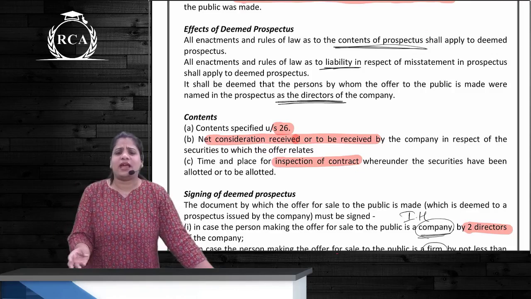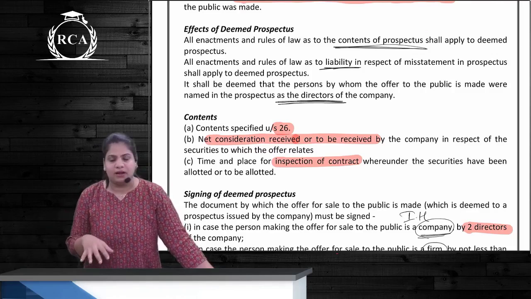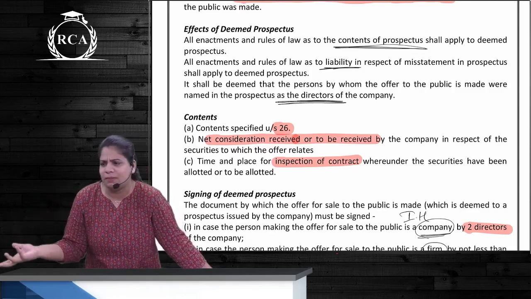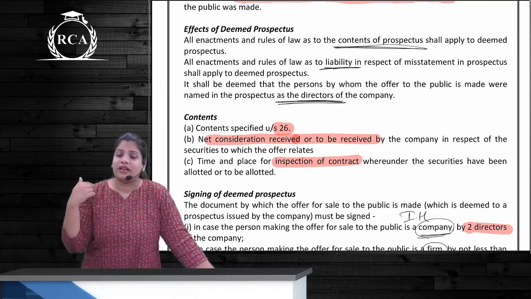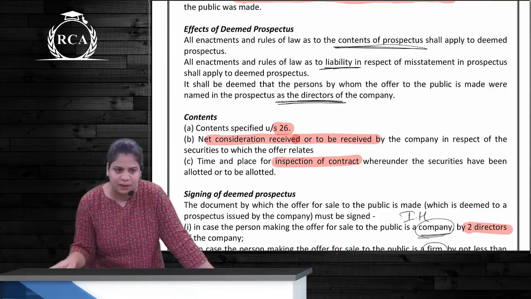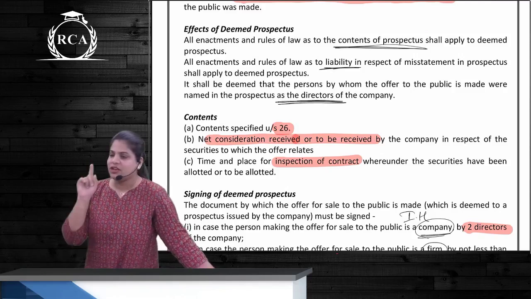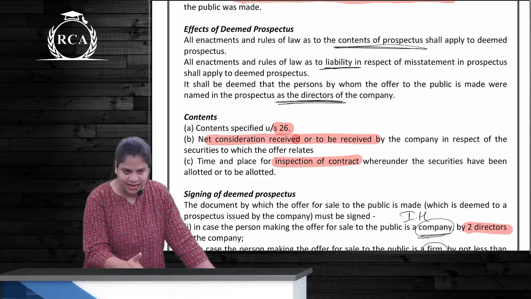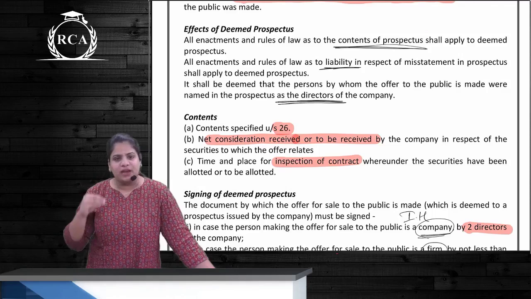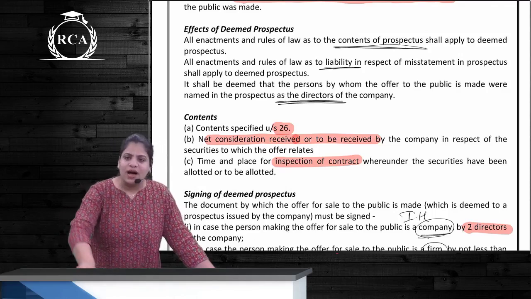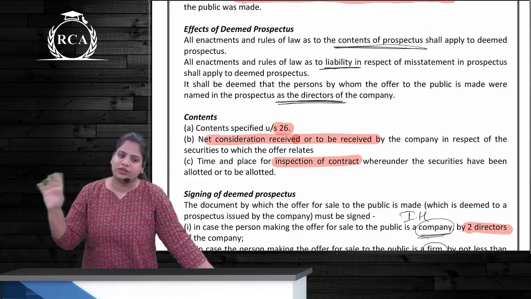Now, genuinely, company intended to issue to the issue house, and genuinely, issue house wanted to keep it, but the issue house had to issue it to the public for any reason. Company never intended to issue it to the public, but still we are now presuming that company issued it to the public. So to understand what was the intention of the company, there are 2 indicators. Those indicators, first is time-based indicator, second is consideration or money-based indicator. Wherever company has allotted to the issue house and the issue house allots to the public within 6 months, there is a presumption company only wanted to issue to the public.